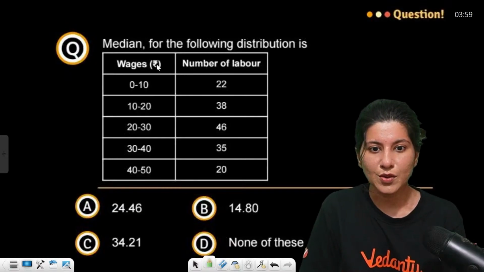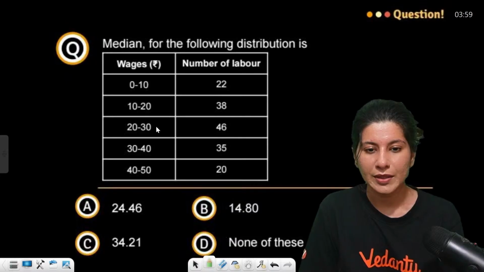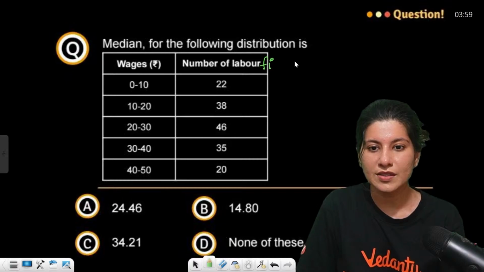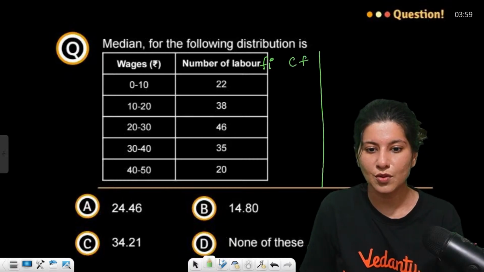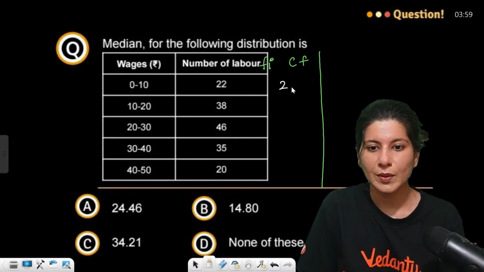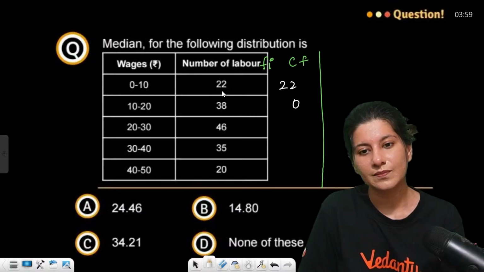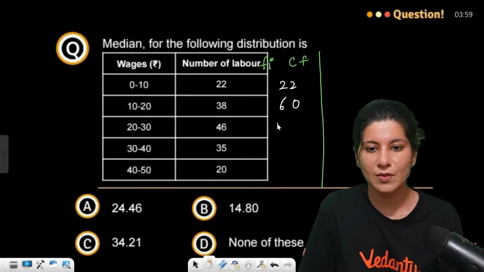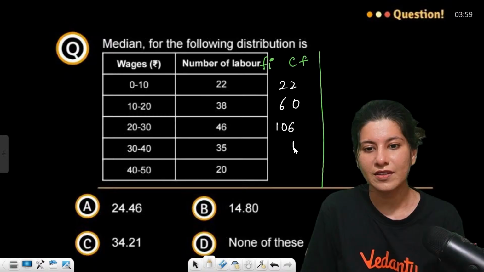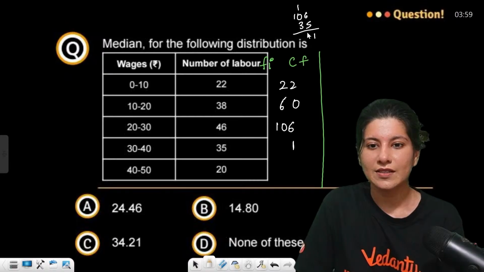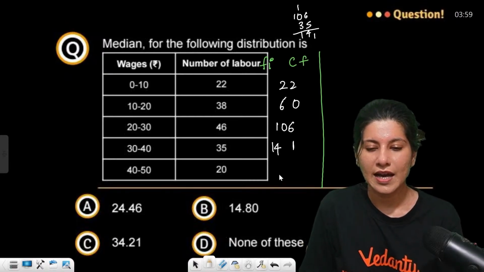Okay, so wages 0 to 10, 10 to 20, 20 to 30. So this is basically fi. Now cumulative frequency you have to draw. Okay, let's do that. 22 plus 38 will be 60. 60 plus 46 will be 106. 106 plus 35 is 141, and this is 161.